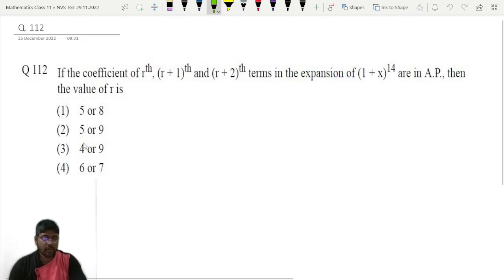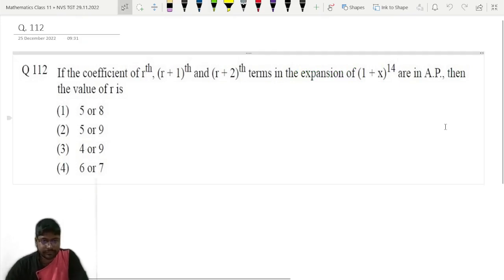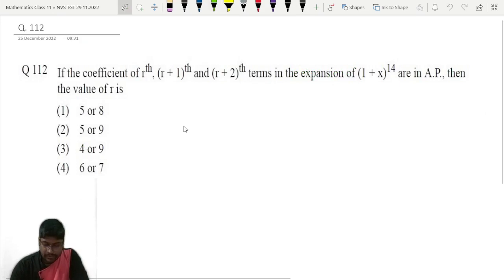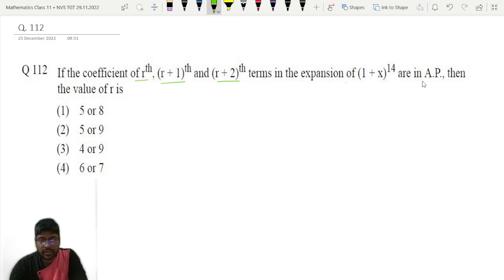Question number 112. What they are telling here? This problem will be a little bit of lengthy problem. Okay. If the coefficient of rth, r plus 1 and r plus 2th terms in the expansion of 1 plus x to the power 14 are in AP, then the value of r is what? So rth term, r plus 1th term and r plus 2th term, coefficient, obviously coefficients of, not the whole term. So the coefficient of rth term will be what?